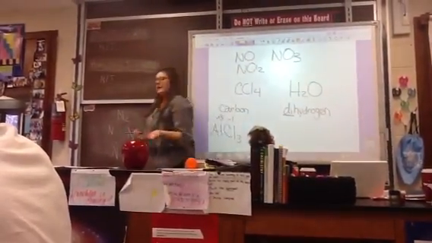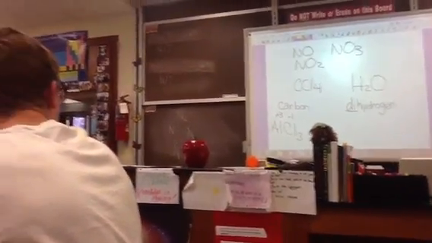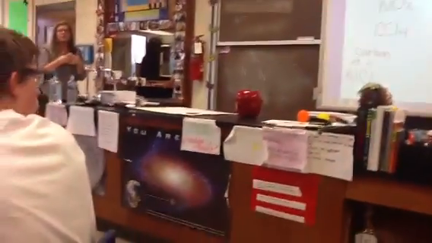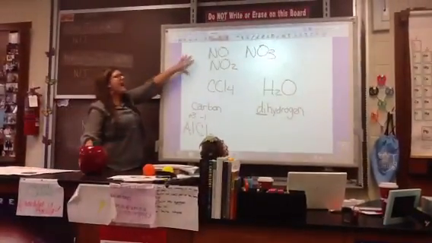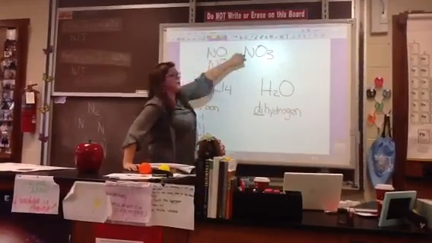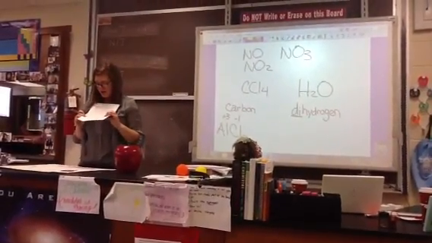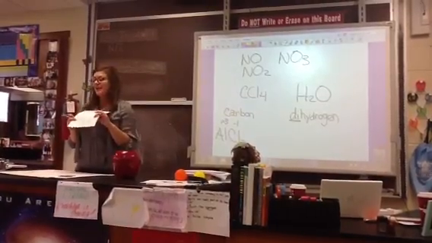Nitrogen still has the same number of valence electrons, and oxygen will always have a -2 charge. I can't use charges to think about molecular compounds, so I have to use prefixes and remember naming things in molecular compounds. If you would look at the bottom chart, I want you to know the names of these prefixes.